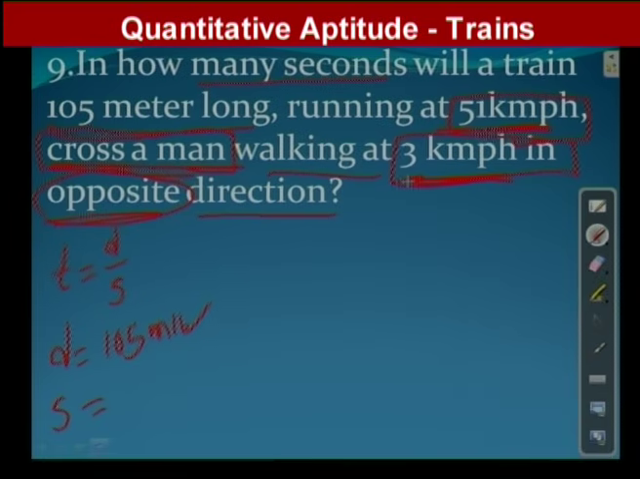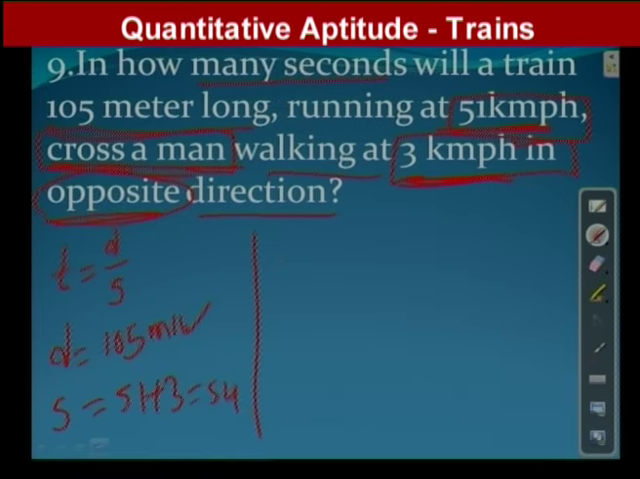For example, if two objects are moving in the same direction, then relative speed is equal to x minus y. If they are moving in opposite direction, relative speed is x plus y. So how are they moving here? They are moving in opposite direction. That is why we simply take it as plus. So speed of the train is 51 and that of the man is 3. 51 plus 3, what am I getting? 54. This is what he has given.